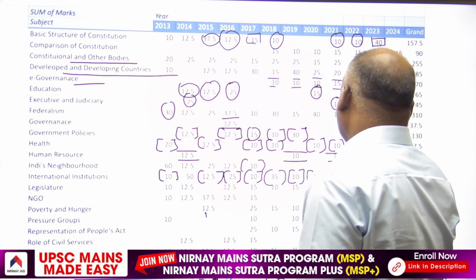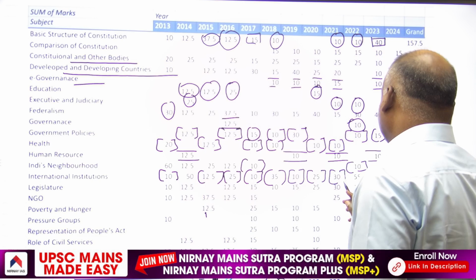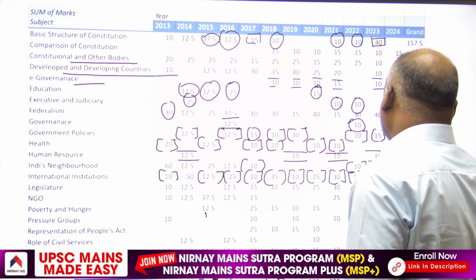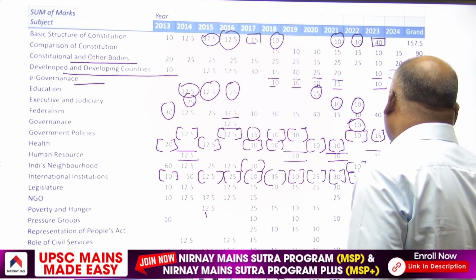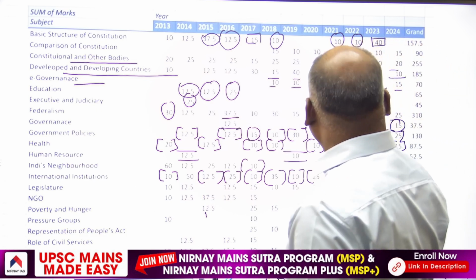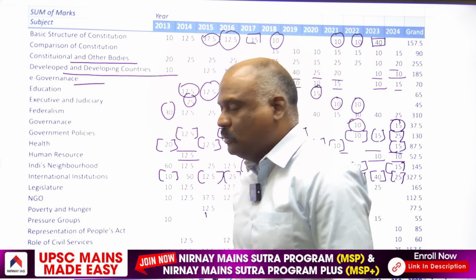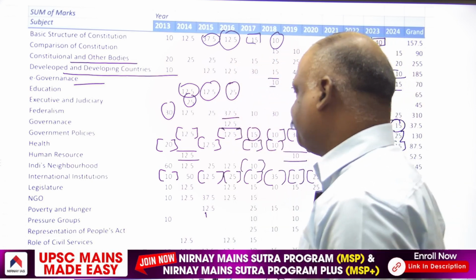In 2020, 25 marks. In 2021, 30 marks. In 2022, 55 marks. In 2023, 40 marks. In 2024, 25 marks. That means one 10 marker and one 15 marker.